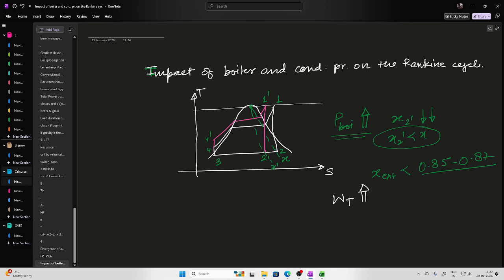But the major thing you should be concerned about is the dryness fraction at the exit of the turbine. Beyond a certain limit of pressure, if I go with a single turbine, there will be chances that erosion of the blade will happen.